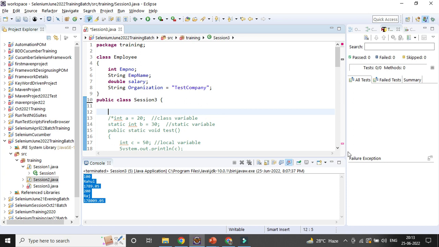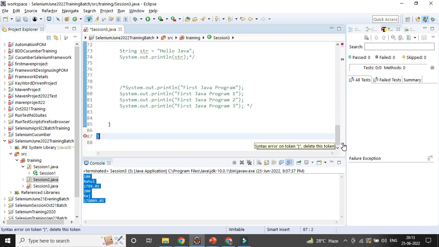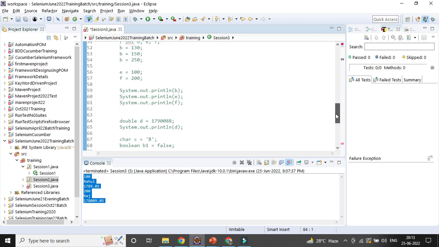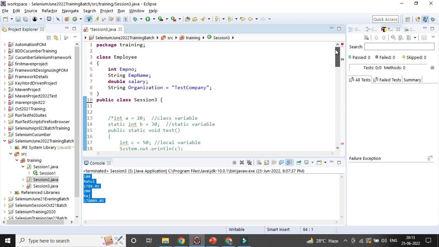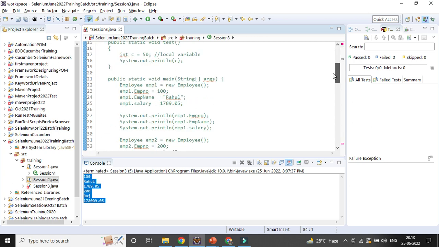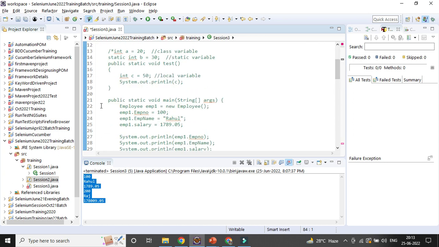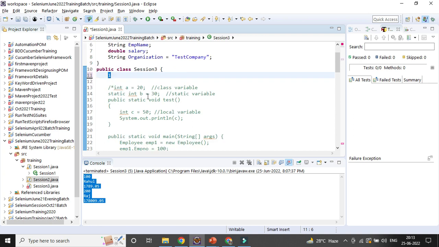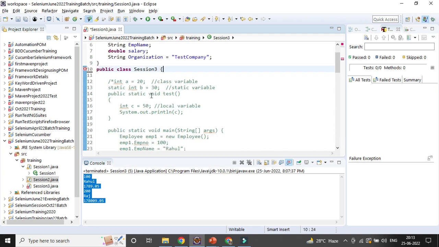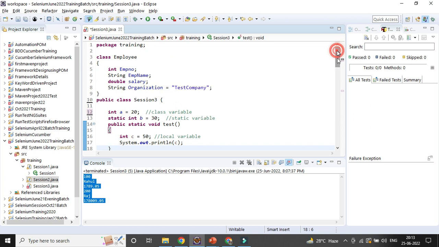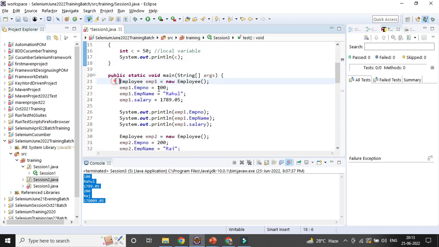See, there is some error in the lower end, that is the reason it is throwing the error. Oh god, I have commented out the main method. Okay, so that is the reason it is throwing the error, because the main method you cannot comment out. However, you need to comment out this thing.